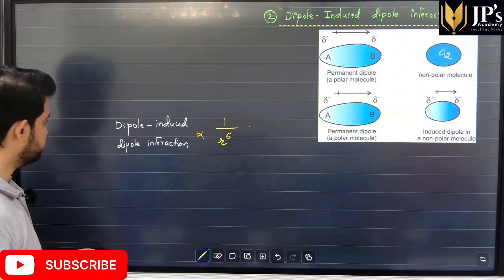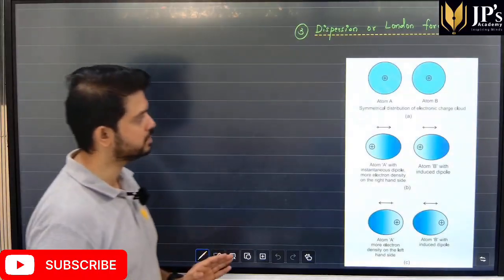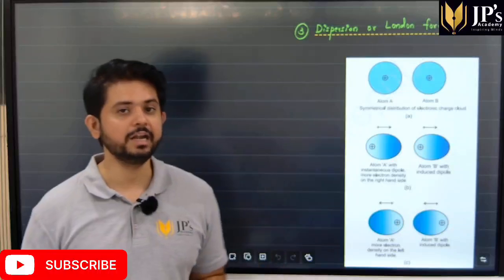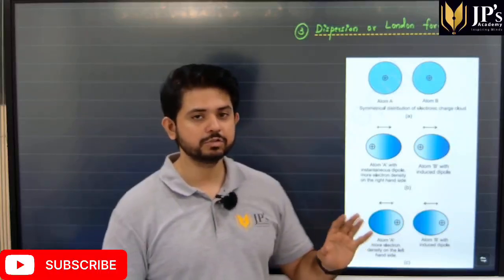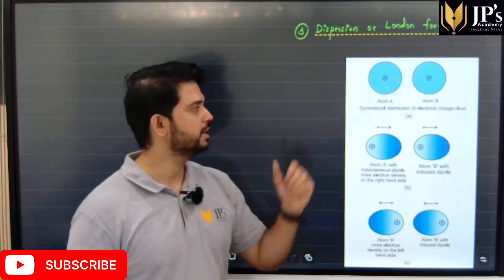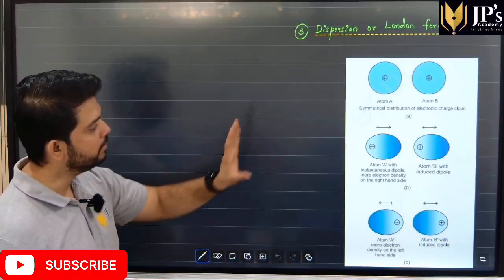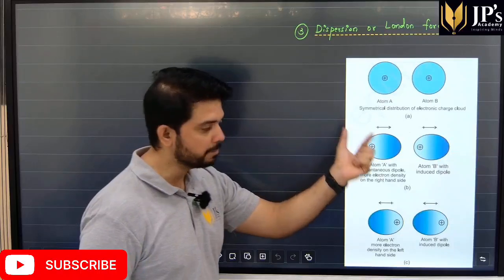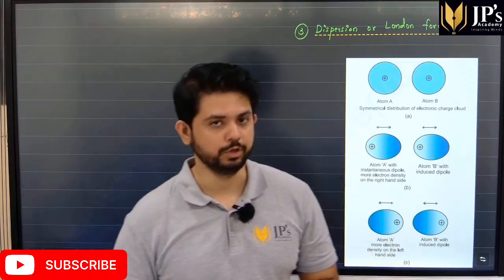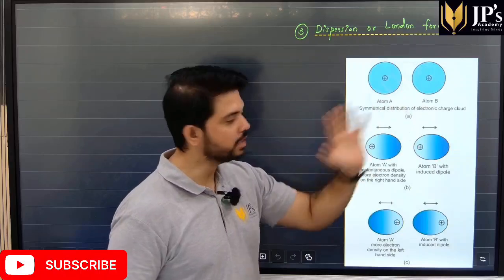Now, the next intermolecular force that we have, people, is called dispersion or London forces. It's not that the force was discovered in London; it is named after a German physicist, Fritz London. So what we have over here, students, is two non-polar molecules. I repeat, both are non-polar.